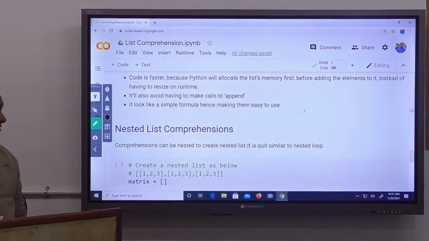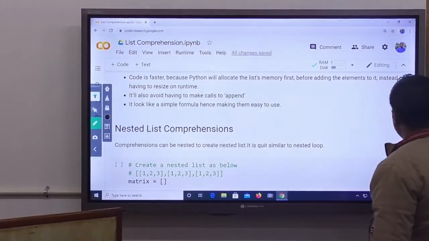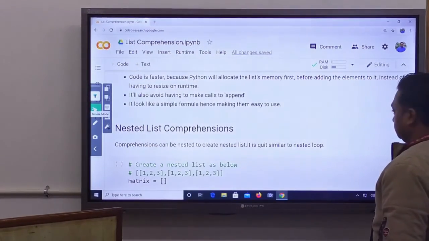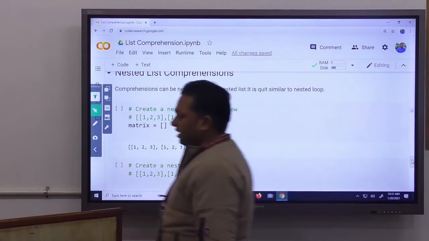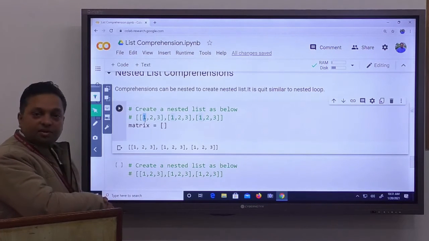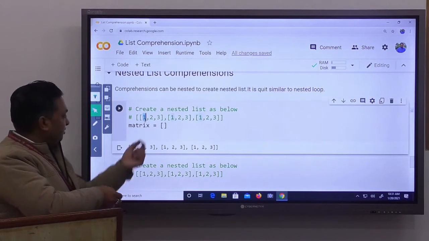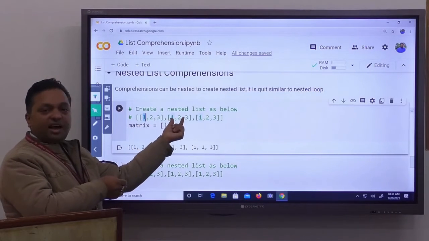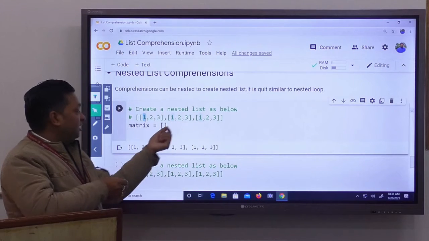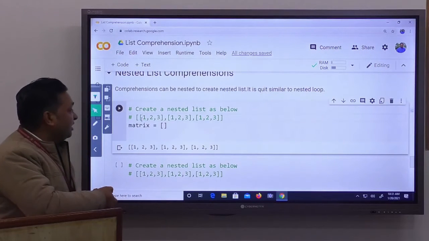So to create a list comprehension, here we take an example. Suppose you want to create a nested list as below. I want to create this nested list using looping. This list looks like a matrix. The first element has 3 elements, the second element has 3 elements, the third element has 3 elements as a list. You can say that this is your first row, this is your second row, and this is your third row. So how will we create it using a loop?